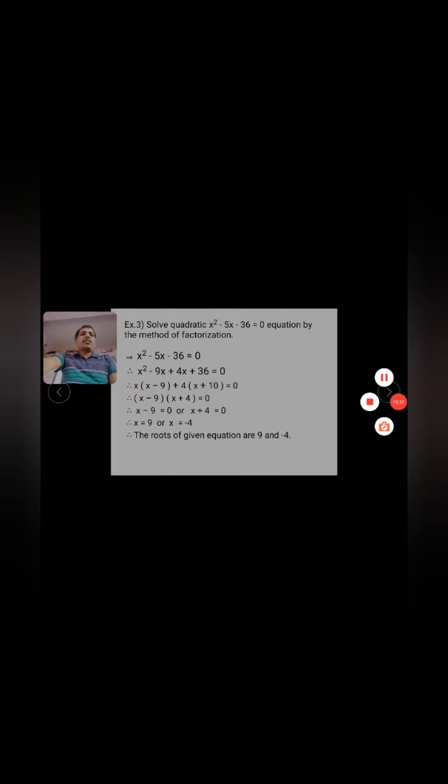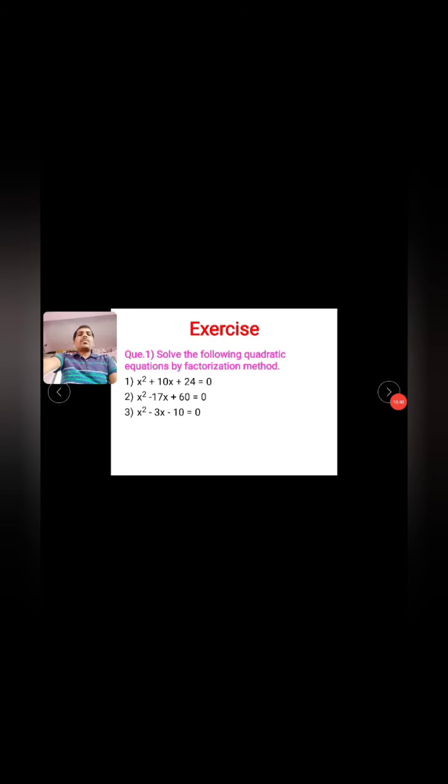To see the next slide, the exercise. Solve the following quadratic equations by factorization. It is our homework. First, x square plus 10x plus 24 is equal to 0. Second example, x square minus 17x plus 60 is equal to 0. And the third one is x square minus 3x minus 10 is equal to 0. You have to solve by the factorization method and find the roots of these quadratic equations.